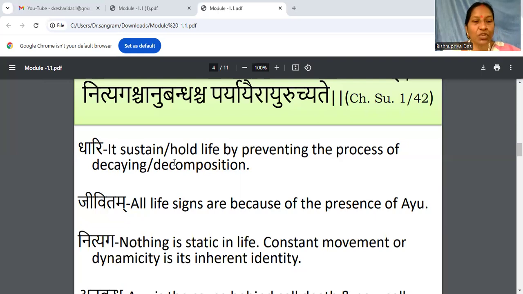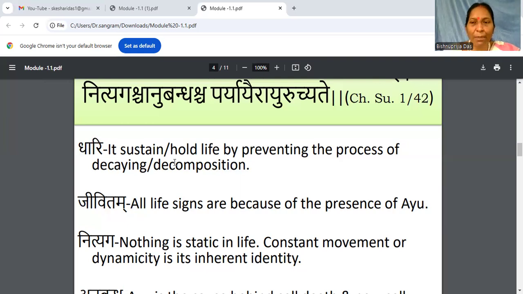Similarly, Jivitam. It means that Ayu is present in a human being, present within our patient. Therefore, all the characteristics and life signs, like prana, apana, jivana, manaso gati, can be seen. Nityaga: you can break the word. Nitya means continuously, and ga means gati, so continuously moving. Ayu made the sanjoga of Sarira, Indriya, Sattva, and Atma.